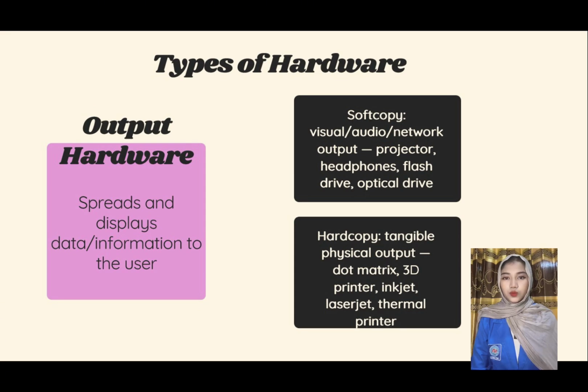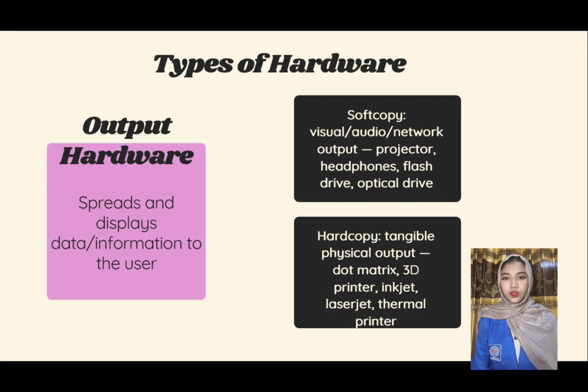Soft copy output hardware produces visual displays and sound, such as projection display, interactive smart board, headphones, and AirPods, Ethernet cable, flash drive, as well as external drive or optical drives.